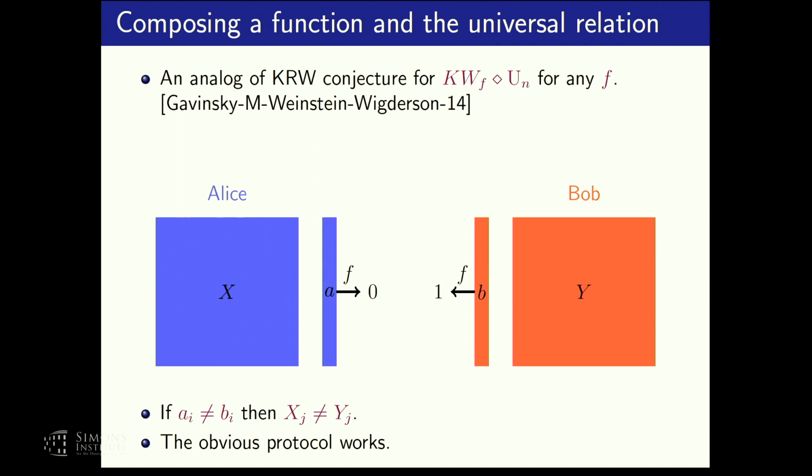So now a and b are actually legal instances of the KW relation of f. And again, it can be shown that the same obvious protocol from before works, and the obvious KRW conjecture would be that this obvious protocol is optimal, and we showed something like that, again up to some additive losses. And in a more recent result, we managed to improve these additive losses quantitatively, and now they are very, very small.